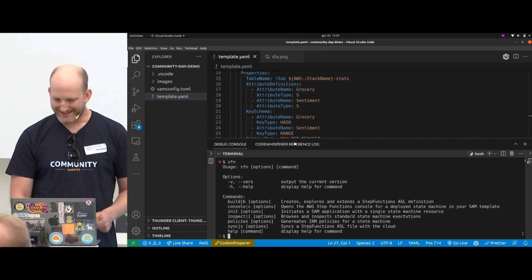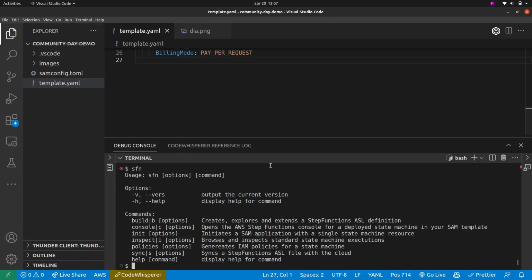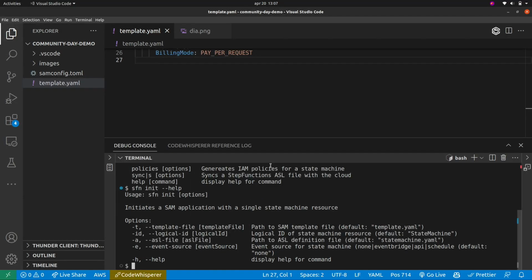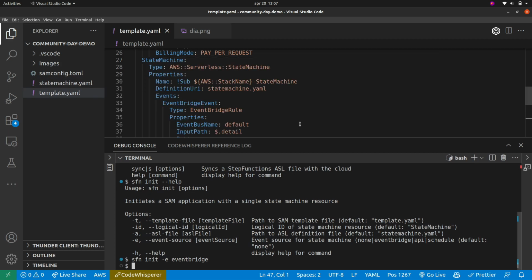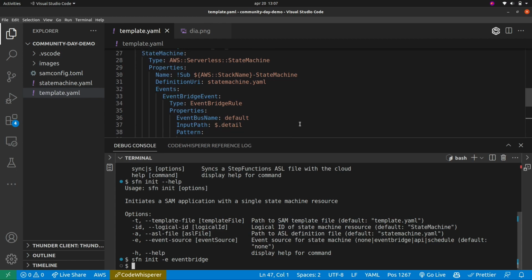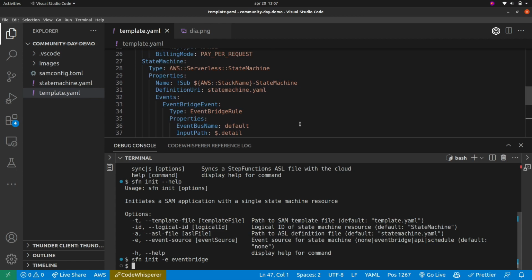So let's start with adding a state machine here. For that, I use SFN init. Let's do the help prompt for that. It takes an event source option where you can pass the event source you want to trigger it on. So I want to trigger this on EventBridge. And there we go. Do that in CDK. You get this state machine resource in here.